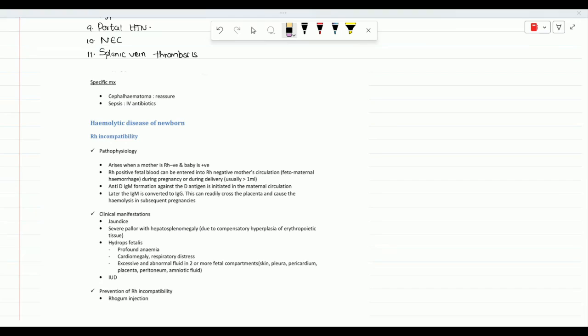And when you are discharging a baby who has been admitted for the management of hemolysis, it should be included in the discharge plan, other than the advice, breastfeeding technique advice, all the advice that you are giving. Iron, folic acid, multivitamin syrup, and the routine follow-up. You have to mention that in the discharge plan. So don't forget that.